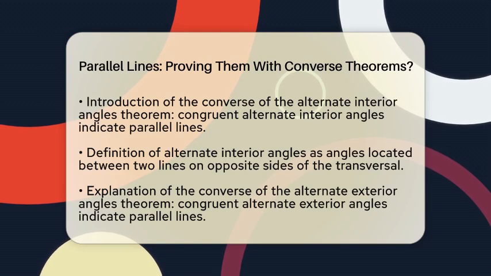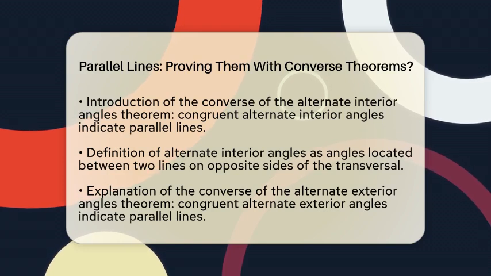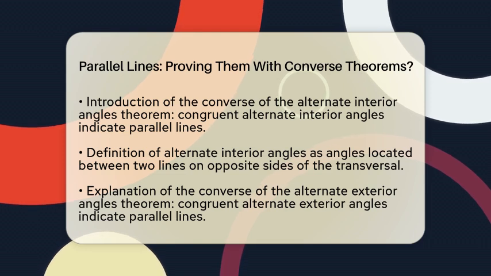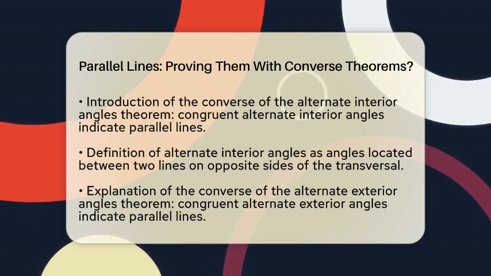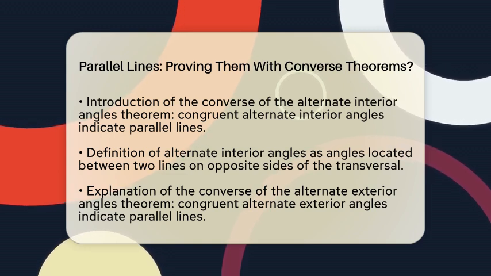Next, we have the converse of the alternate interior angles theorem. This theorem tells us that if two lines cut by a transversal form congruent alternate interior angles, then the lines must be parallel. Alternate interior angles are located between the two lines but on opposite sides of the transversal.